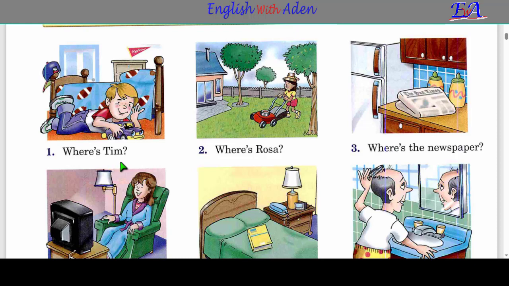He's in the bedroom. Where is Rosa? Where is Rosa?